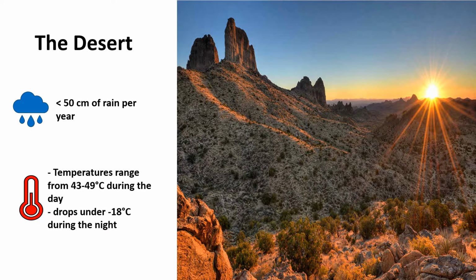A desert is described as being an extreme environment because of its high temperature. It is an area that sees under 50 centimeters of rain a year, and the temperature ranges between 43 to 49 degrees Celsius during the day, but also it can drop as low as -18 degrees Celsius during the night. The heat makes it difficult for mammals to survive in this extreme environment, so they need some kind of thermal adaptation to survive.